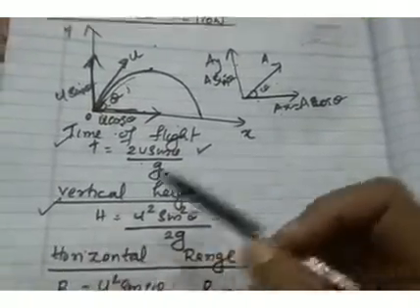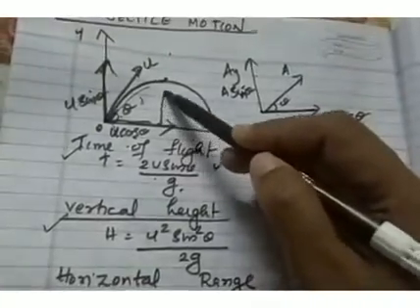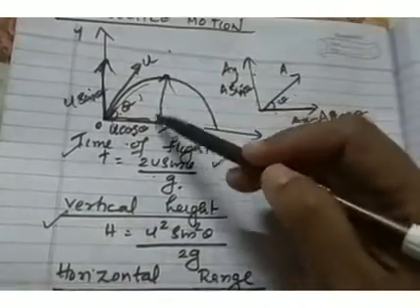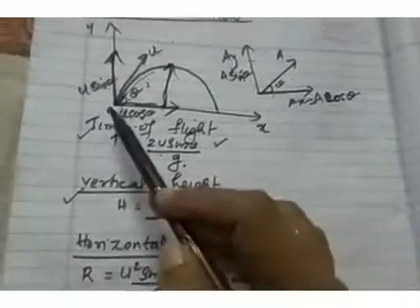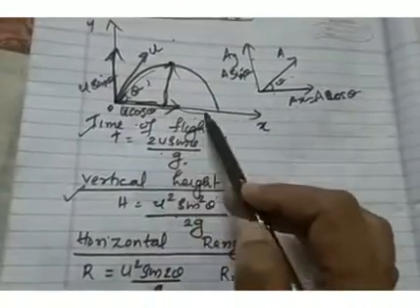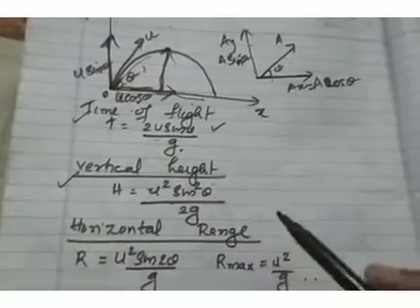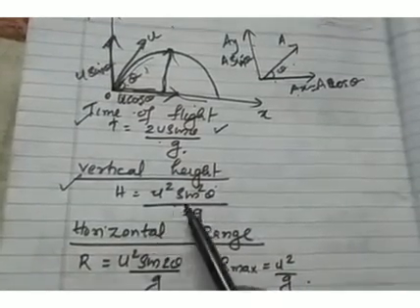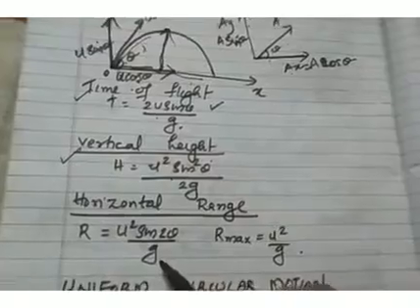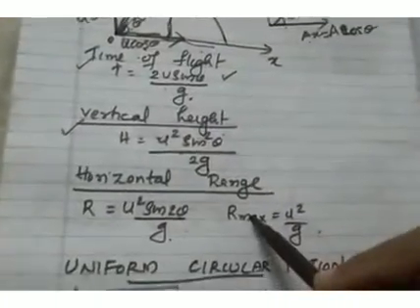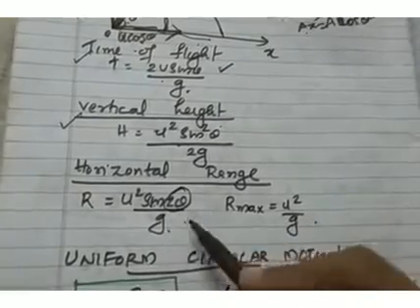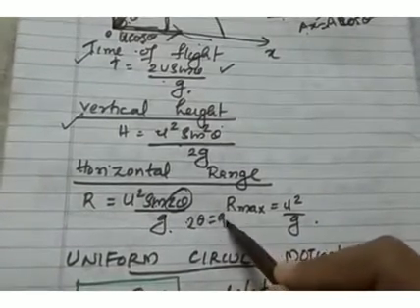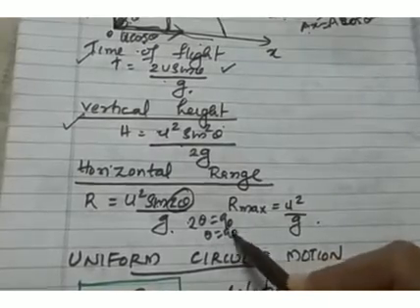And next, vertical height. Vertical height means the maximum height to which the projectile has reached. So this is that vertical height, and h is equal to u square sin square theta by 2g. Horizontal range is the horizontal distance through which the projectile has traveled. So that is u square sin 2 theta by g. And maximum horizontal range: this horizontal range is maximum when sin 2 theta is maximum, that means when 2 theta is 90 degree, that is when theta equals 90 by 2.